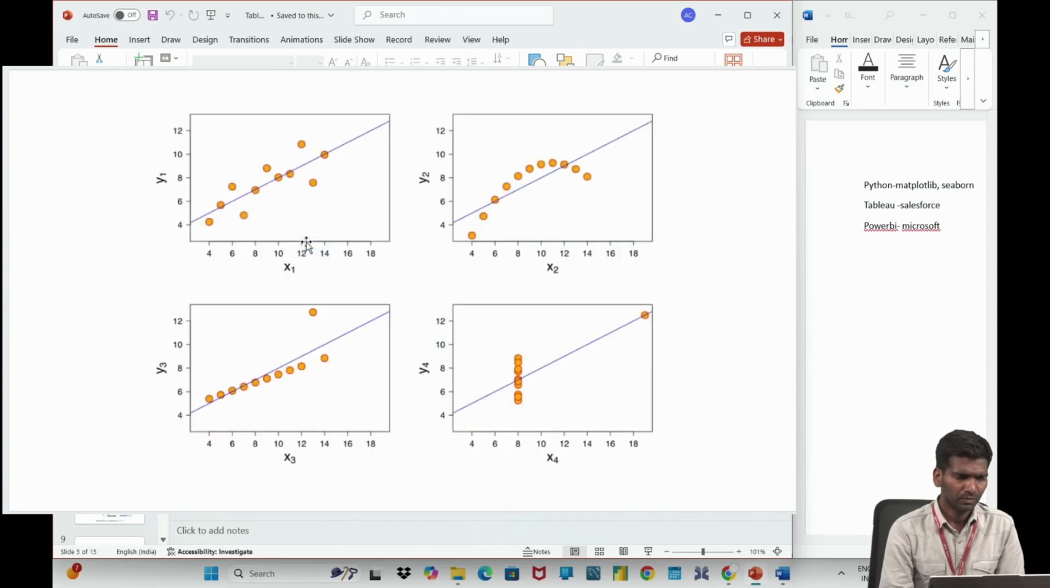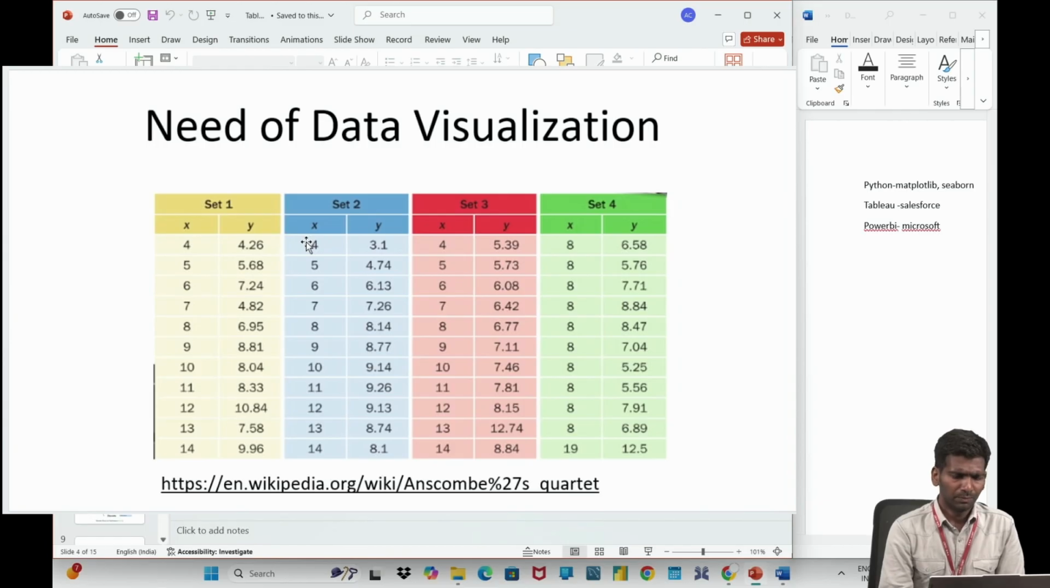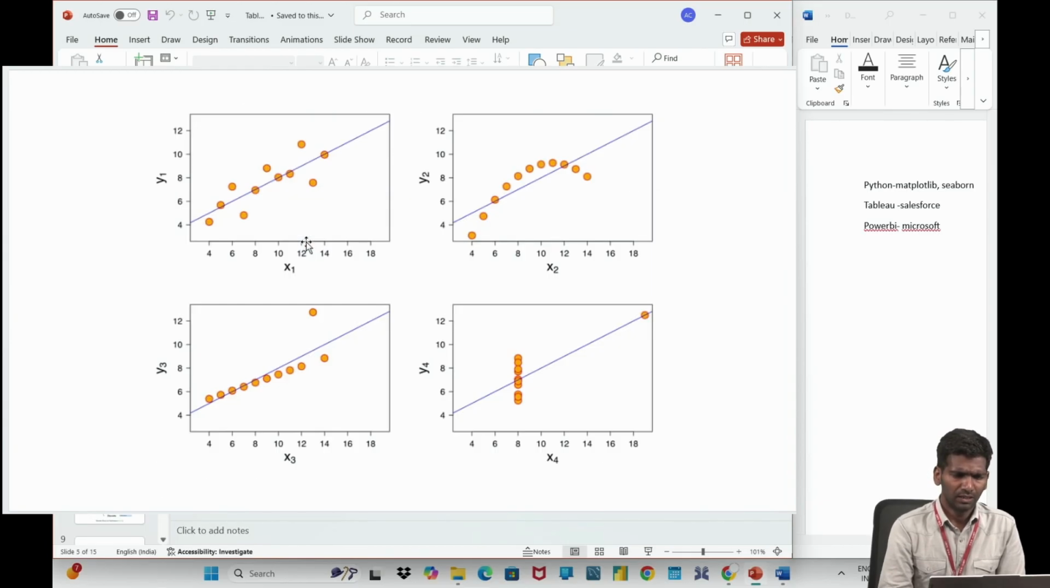Representing huge data in a single graph. If you see these graphs, this is the Anscombe data sets. There are 4 data sets. If you represent them graphically, we are going to see it like this. You see the scatter plot, this plot and this plot, this plot.